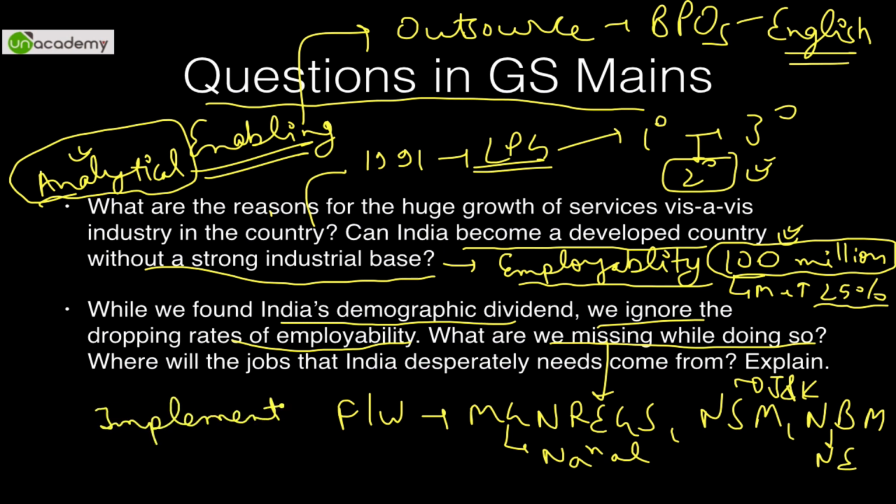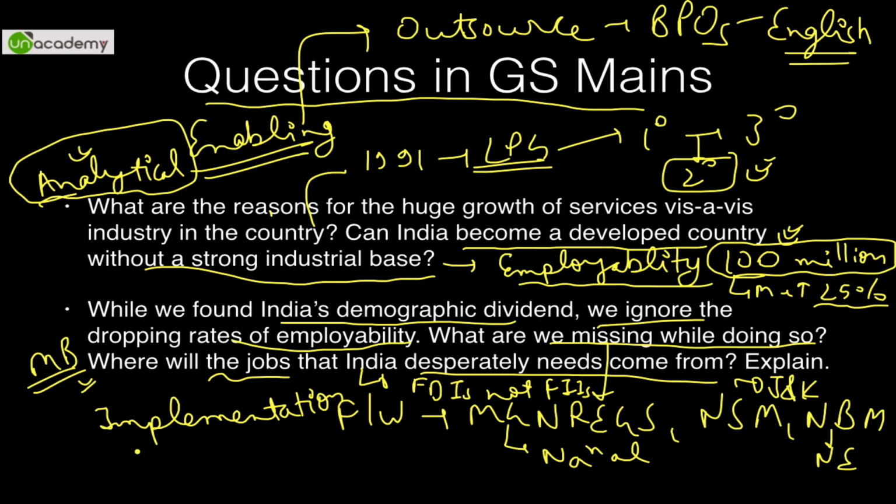So this should be your theme of writing the answer, that we do not need many new schemes but better implementation of the existing schemes. And where will the jobs that India desperately needs come from? See, it will obviously have to be a multifactorial answer, but mostly it will come from the Make in India campaign, foreign investment in the form of FDIs and not FIIs. Then again, focus on local knowledge, development of local jobs, local employment, and development of the manufacturing base. So you can touch upon lots of such aspects.